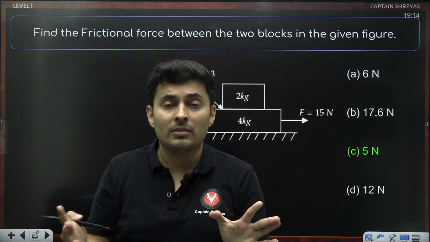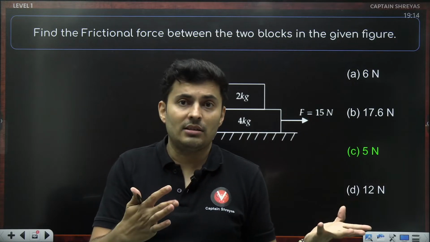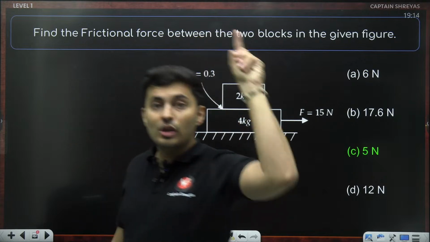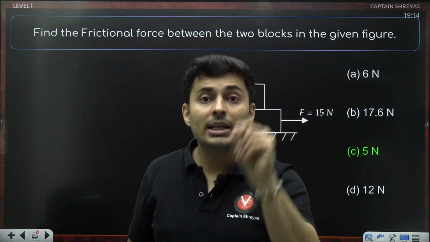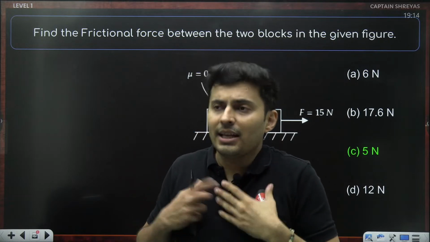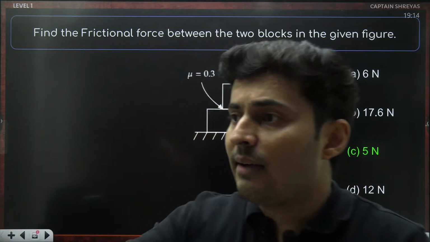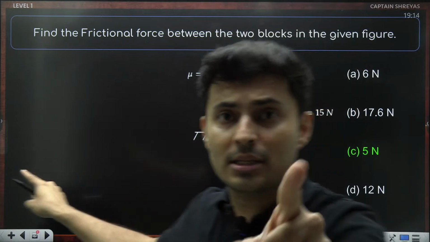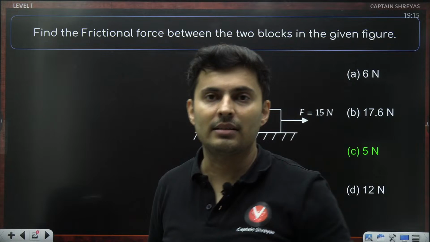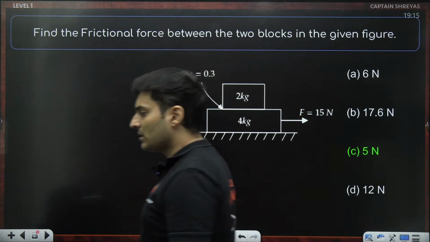It does not cause its own individual acceleration. The acceleration used in the pseudo force formula is the acceleration of the observer. If I am observing anything while I am accelerating, I will apply pseudo force in the opposite direction, whose value will be mass of that object into my acceleration. That's how it works.